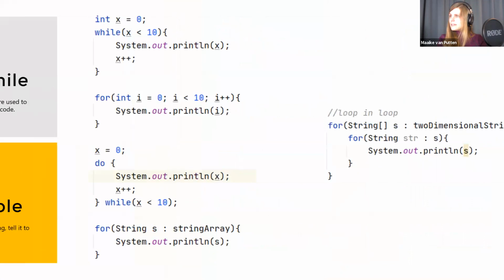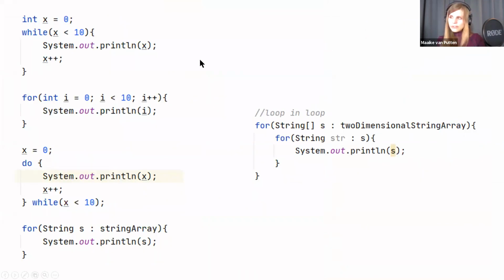So let's have a look at the 4 kinds of loops that we have. Here you see the first one, it's the while loop, I just discussed it. Then we have another one. And it looks more difficult, but you'll find that in real life, you'll be using this one way more than that one, or at least I find myself using this one way more than that one. I think that's a better way to put it. So what's happening here? Well, we start with the keyword for, and then we open the parentheses, and we have 3 blocks in here. They're separated with semicolons. So we have a block here and one there.